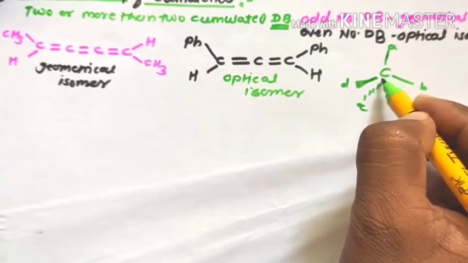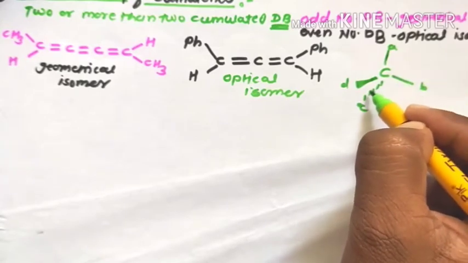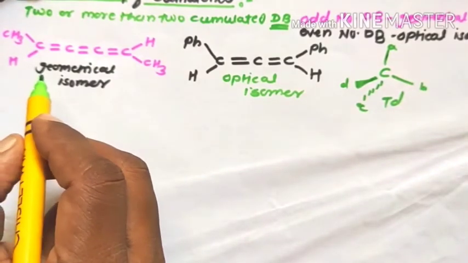The central carbon atom adopts tetrahedral structures. The continuous lines indicate on-plane groups, and the wedge line and dotted line indicate out-of-plane groups. Now these are the four bonded groups on the carbon atom, that is the tetrahedral structure. This is the more stable geometry of these molecules. Therefore, in double bonded systems, carbon always tries to adopt the more stable condition. That means carbon always tries to adopt tetrahedral structures.